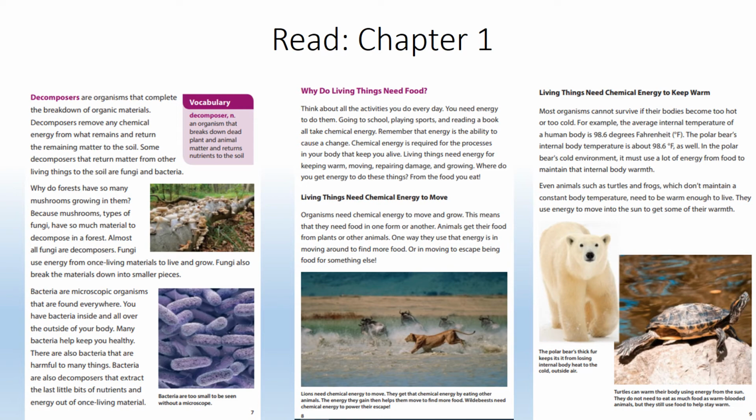In the polar bear's cold environment, it must use a lot of energy from food to maintain the internal body warmth. Even animals such as turtles and frogs, which don't maintain a constant body temperature, need to be warm enough to live. They use energy to move into the sun and to get some of their warmth. So here the polar bear has thick fur that keeps it from losing internal body heat to the cold air outside. And that turtle is sunbathing in order to keep his warmth.